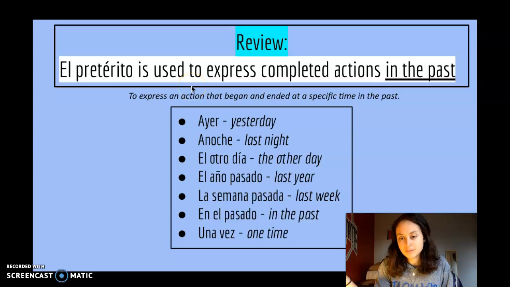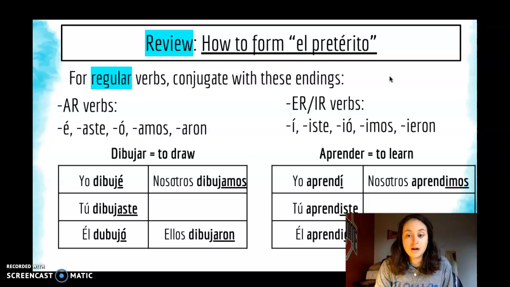So we've been talking about the preterite for a while now, and we know que el pretérito is used to express completed actions in the past. So things I did yesterday, last night, the other day, last year, etc. And we also know how to conjugate regular AR and ER and IR verbs in the preterite. ¿Sí? Hopefully so.